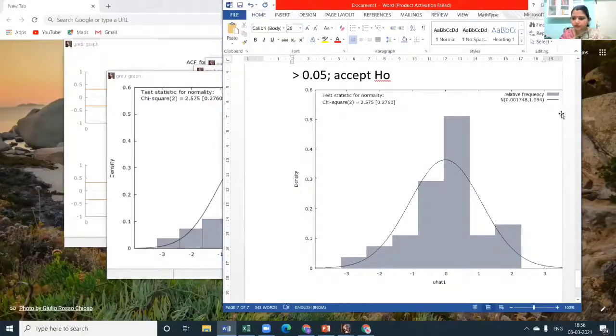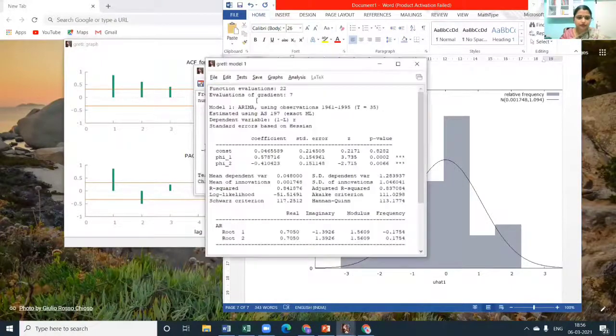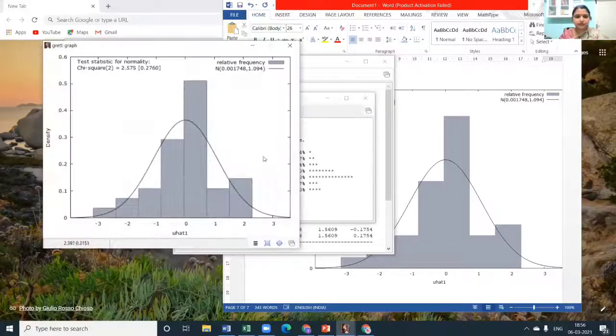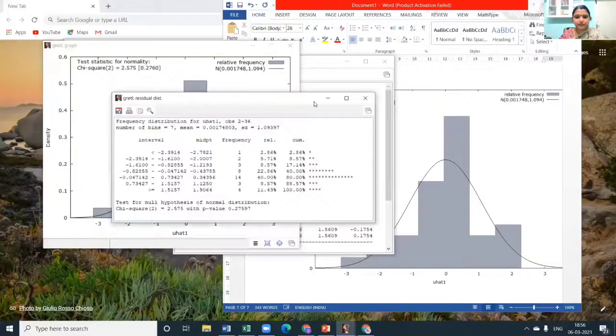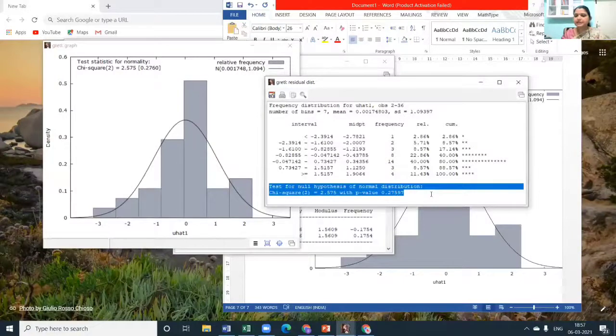What was that? Repeat the normality test. Yes, sure. Normality test we obtain from the same result output window. Here we are in the output window, tests normality of residuals. Shall I go? Normality of residuals, when you click, you have two different things that pop up. One is a graph, second is this window. Maybe it is hidden below, so just pick it up.